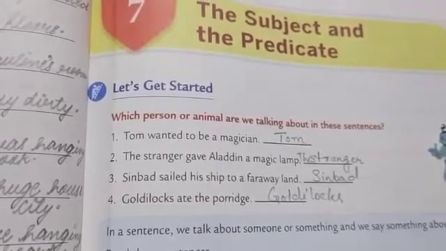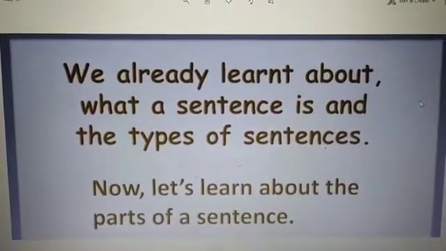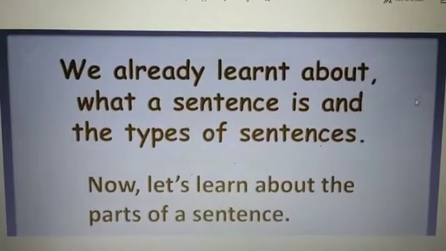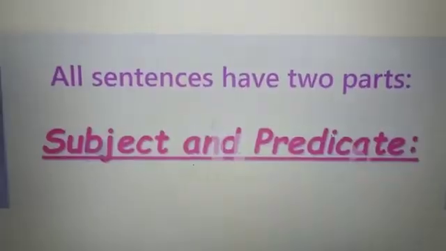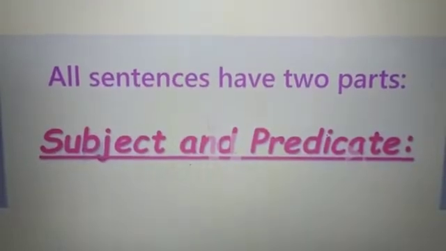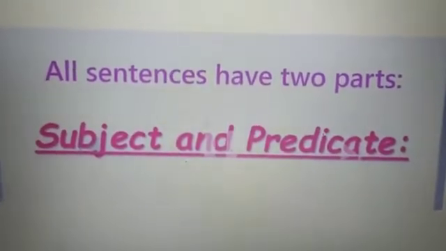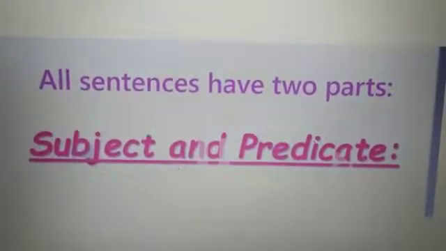Goldilocks. Students, we have already learnt what a sentence is and the types of sentences in our previous lessons. Now let's learn about the parts of sentences. Remember, all sentences have two parts. How many parts? Two parts. One is the subject and the other is the predicate.